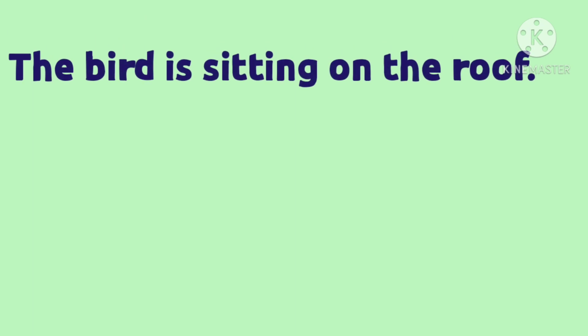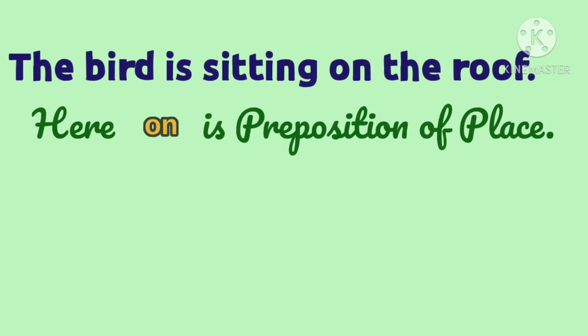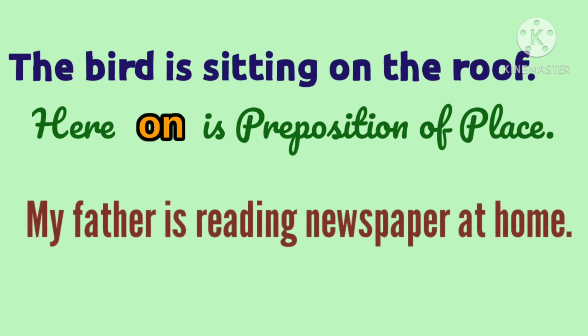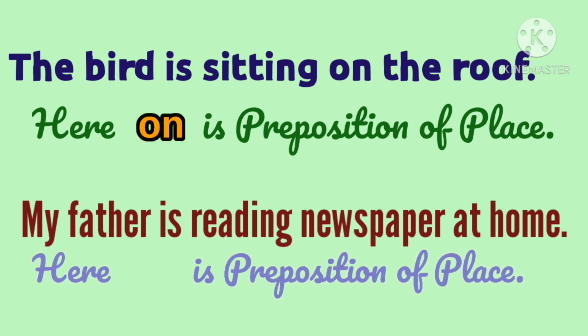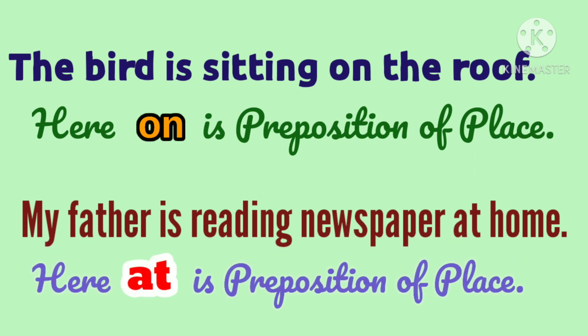For example, the bird is sitting on the roof. Here, "on" is a preposition of place. My father is reading a newspaper at home. Here, "at" is a preposition of place.